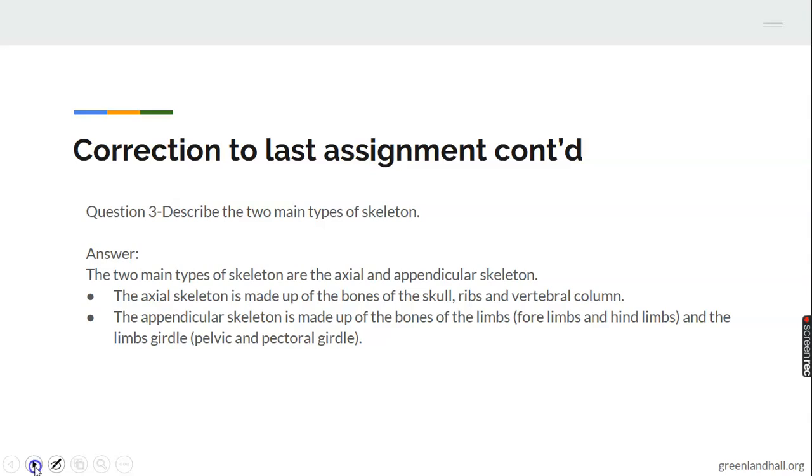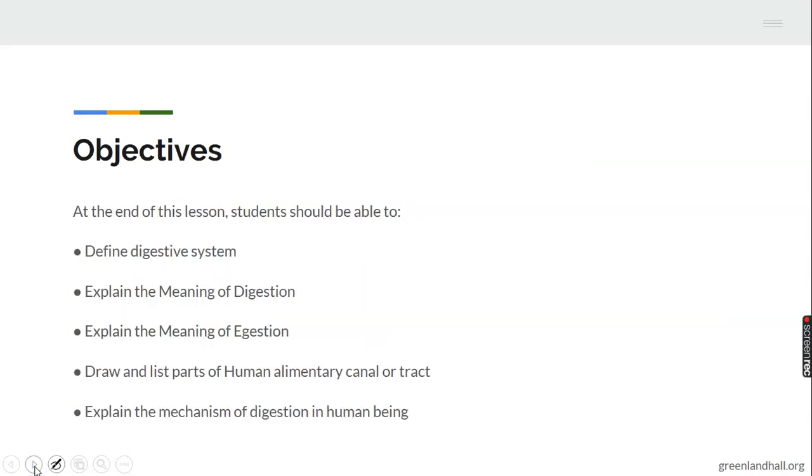Now we want to move on to today's topic, which is the digestive system. But let's look at the objectives for the topic. At the end of this lesson, students should be able to define digestive system. They should be able to explain the meaning of digestion. They should be able to draw and list parts of the human alimentary canal. And finally, they should be able to explain the mechanism of digestion in human beings.